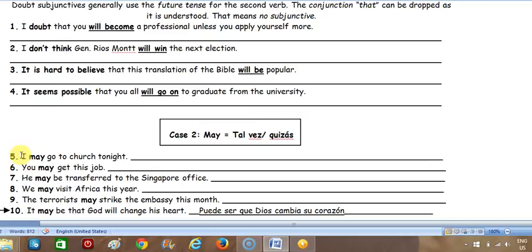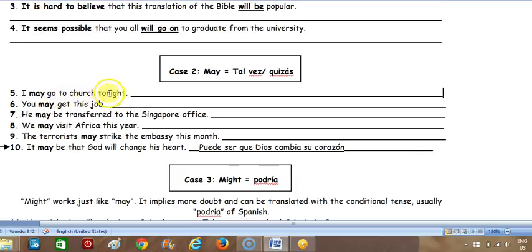Number 5, I may go to church tonight. Yo tal vez vaya a la iglesia esta noche. Okay, so may is a subjunctive, and it corresponds to tal vez. Number 6, you may get this job. Tal vez consigas este trabajo. Now, may is also translated pueda. So the other translation would be puede ser que yo vaya a la iglesia hoy en la noche.